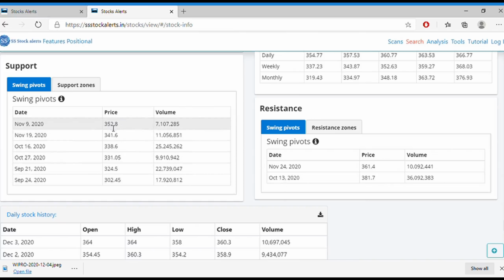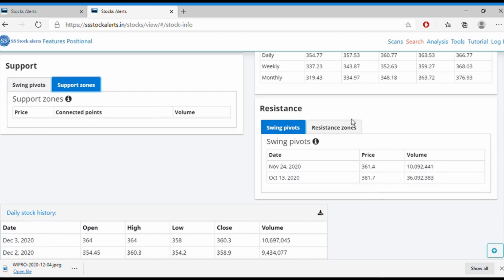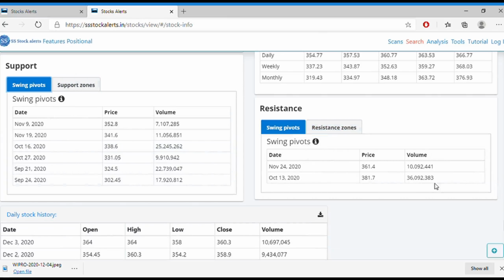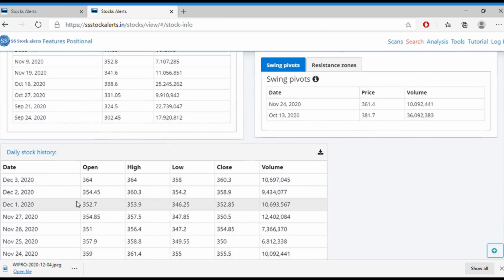So the current support we have is 352, and the volume at 352 is this much, and the next support is 341, and the volume is this much, and the next support is 338, and the volume is this much. So at 338 we have a huge volume, so it will give you more support in this range. And what are the next resistances? You can see here 361 is our next resistance and 381 is the last resistance we have on the chart.